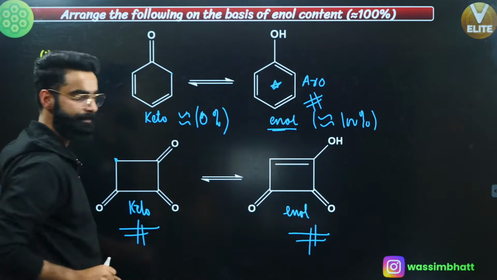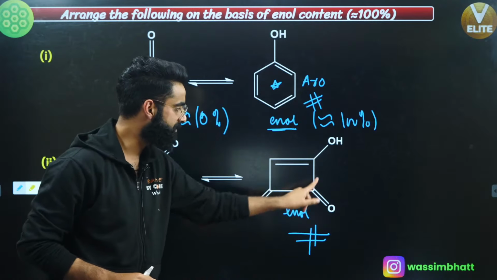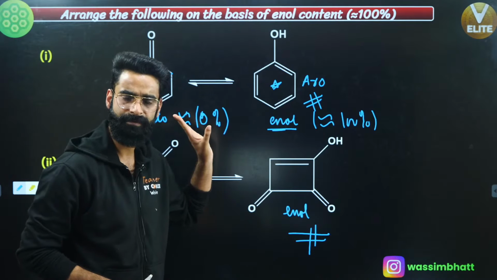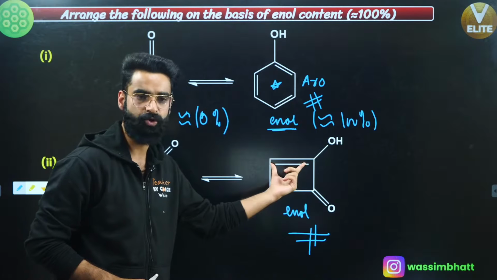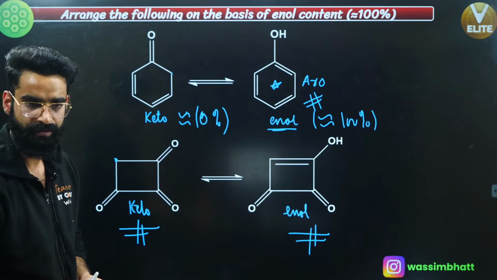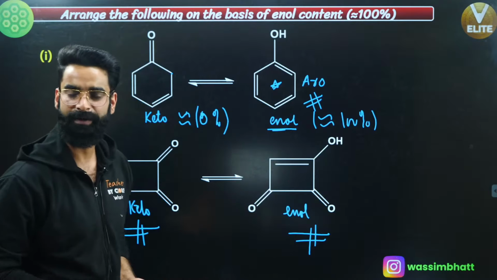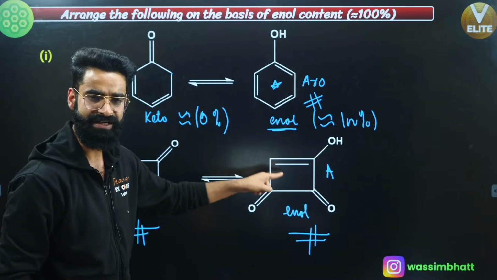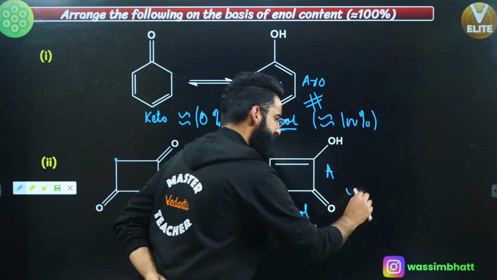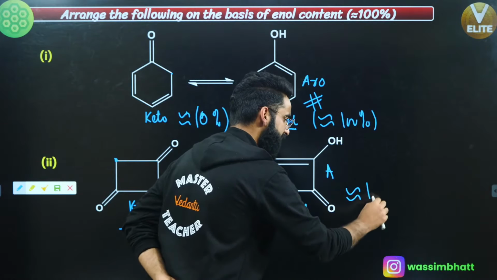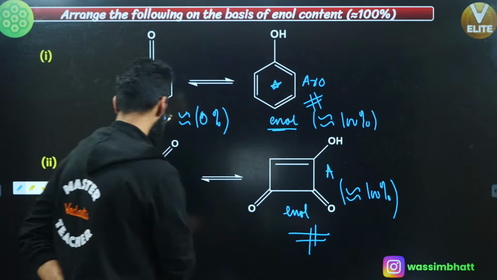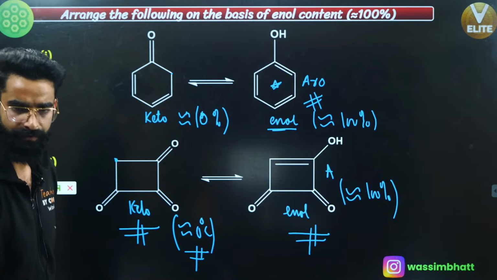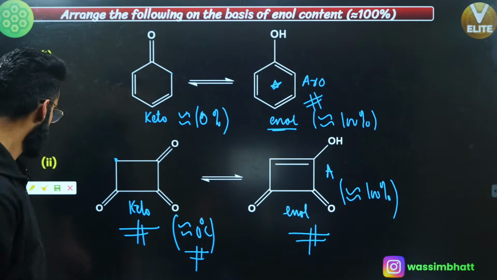Check this ring, is this aromatic? Understand, every carbon in the ring is sp2 hybridized. There is complete cyclic conjugation as well, right? Now how many pi electrons do we have participating in the complete cyclic conjugation? We have 2 pi electrons participating in the complete cyclic conjugation. So this is again aromatic, right? If it is aromatic, that means this enol which is getting formed right here is very, very stable. So its percentage of enol in the equilibrium mixture is nearly going to be 100, and this is nearly going to be 0%. Nearly is the term which I'm using. Okay, I'm sure it's clear.